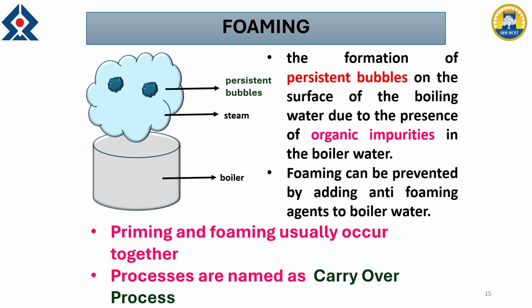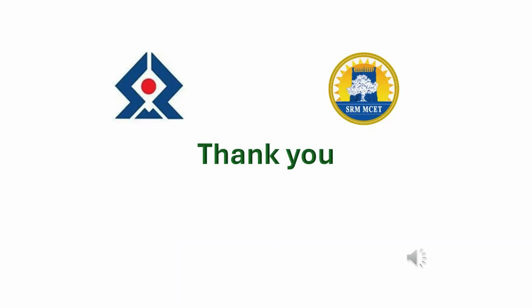So priming and foaming usually occur together, and they can be avoided by maintaining a good design and a good heating rate. And we should avoid impurities like silica or sometimes oil impurities. Everything can be removed, and then we can avoid priming and foaming, and maintain the good condition of the boiler. So with this we will conclude, and we will continue in the next